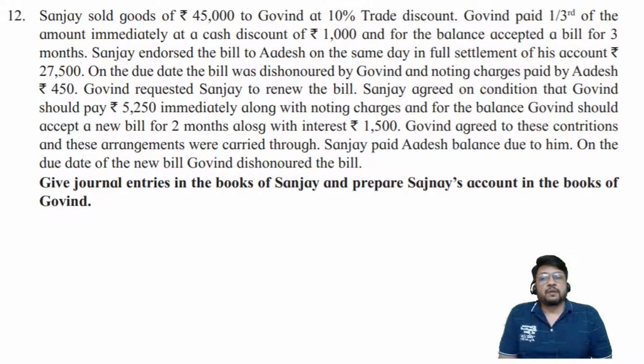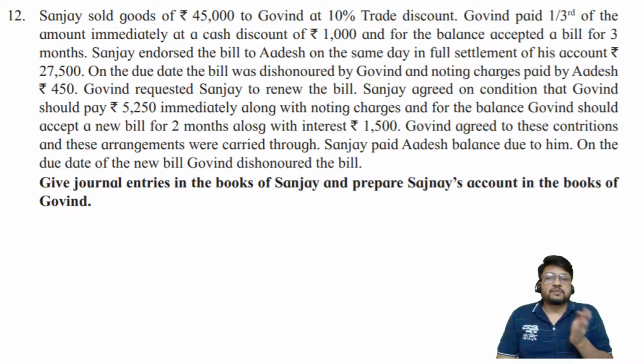But sir, there is one more word. One more word is in full settlement. The word in full settlement is generally used when you are not making full payment but you are making a little less payment than the total amount, and remaining amount is considered as discount allowed by the creditor or a discount received by the debtor. So sir, there is a chance that probably the bill amount may be smaller, maybe say rupees 27,250, maybe 27,300, maybe 27,000, maybe 26,000, etc.